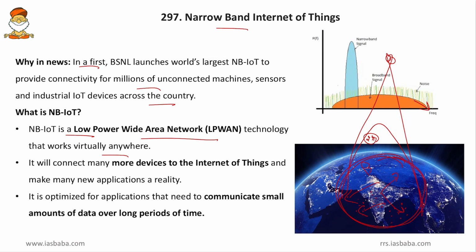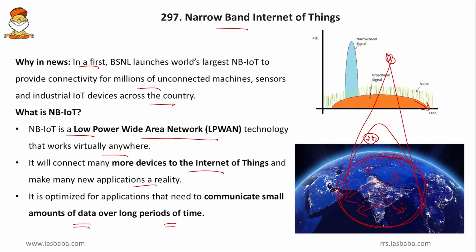So as a result, the tower antennas can be reduced in size, and hence power consumption overall will be less. And then it will connect many more devices to the Internet of Things and make many new applications a reality. Yes, it will connect the gadgets of India to one single internet, and it is optimized for applications that need to communicate small amounts of data over long periods of time.